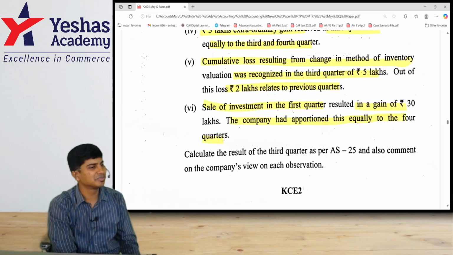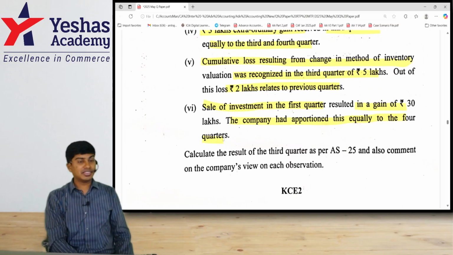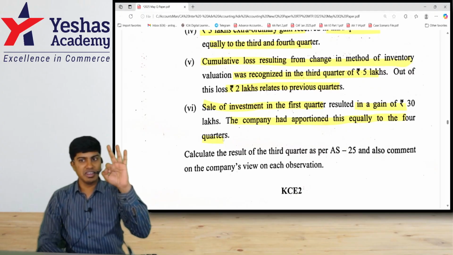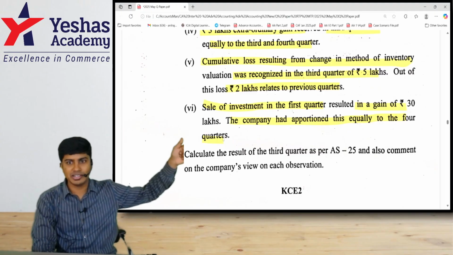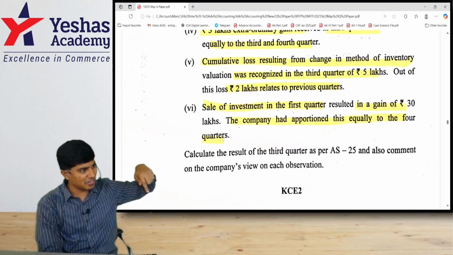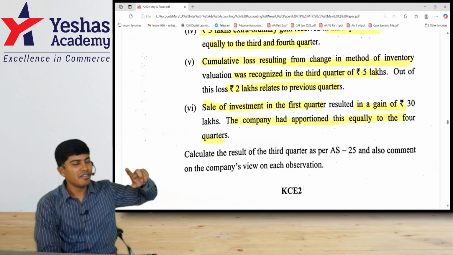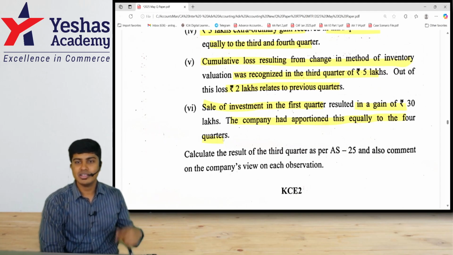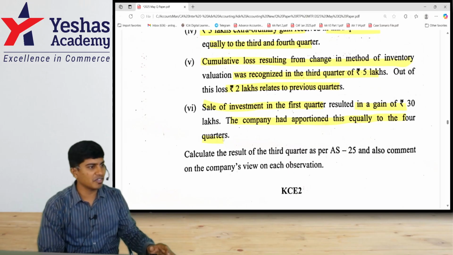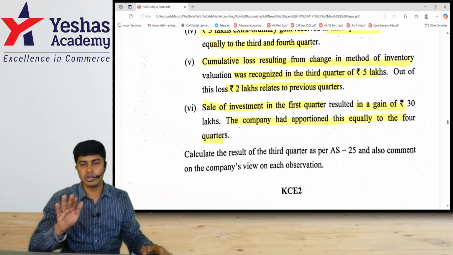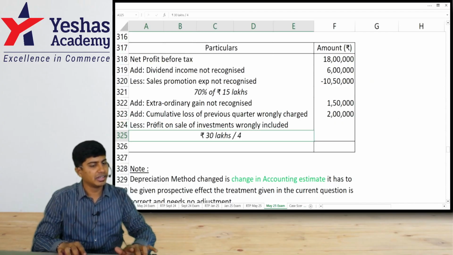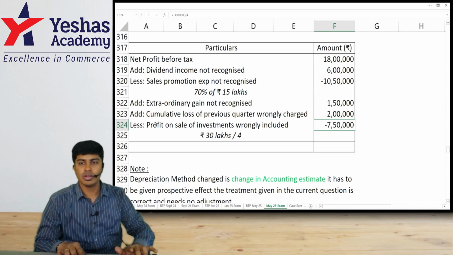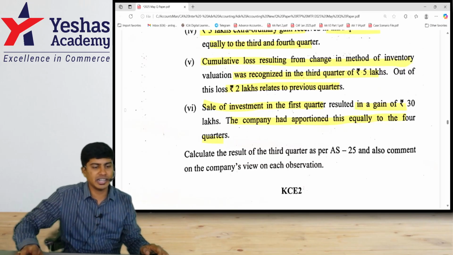30 by 4 is how much? See, they should have recorded 30 lakhs as gain in first quarter. They have recorded 7.5 lakhs as gain in first quarter, 7.5 in second quarter, and 7.5 in third quarter, for which we are doing the accounting. They've included 7.5 lakhs of gain. This should not have been included. So I will deduct 7.5 lakh here. 30 lakhs divided by 4. That's it. All the adjustments are done.